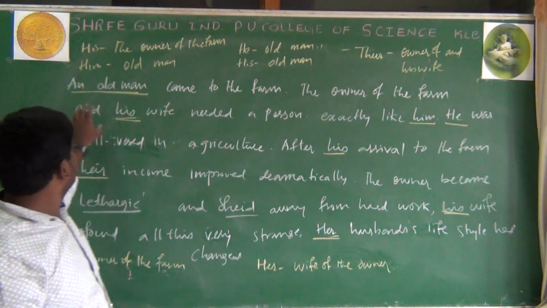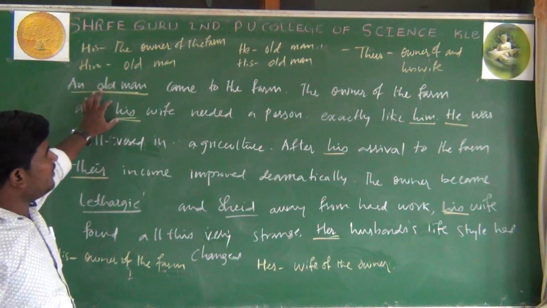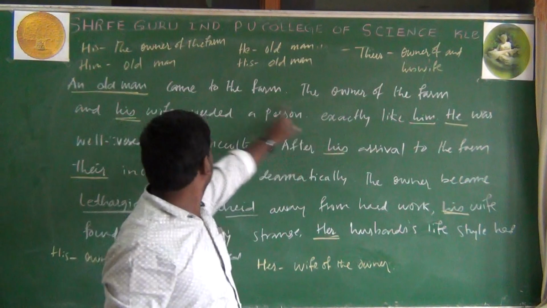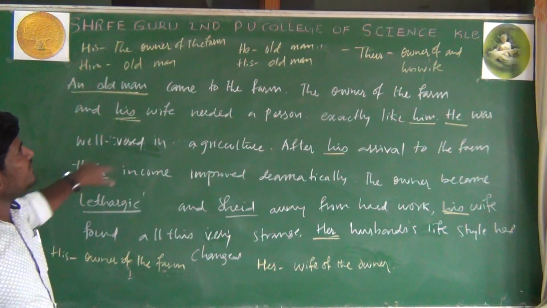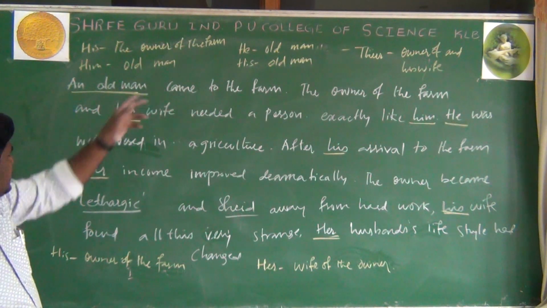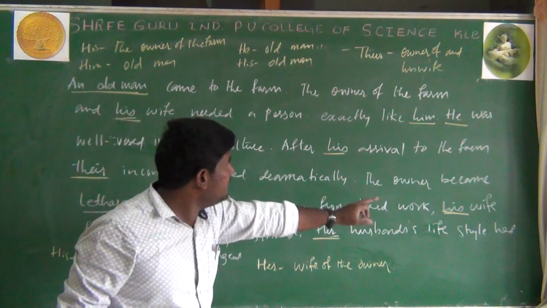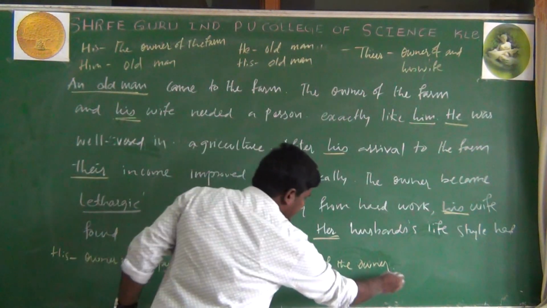So here if you see, his means owner of the farm, and him means old man here. He means again same old man, and their means husband and wife, owner of the farm and his wife. Next one, his means again owner. Here her means wife of the owner.